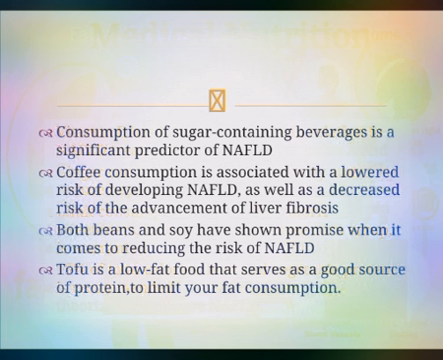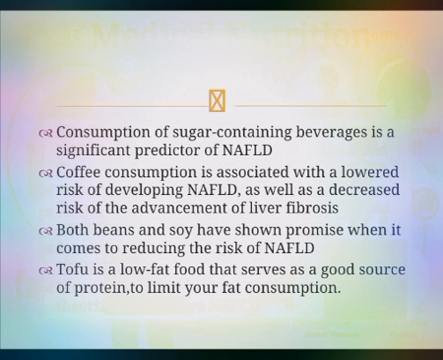Consumption of sugar-containing beverages is a significant predictor of non-alcoholic fatty liver disease. Both beans and soy have shown promising results in reducing the risk of non-alcoholic fatty liver disease. Green vegetables, possibly due to the nitrate and distinct polyphenols found in leafy greens, may be beneficial for the fatty liver disease patient.